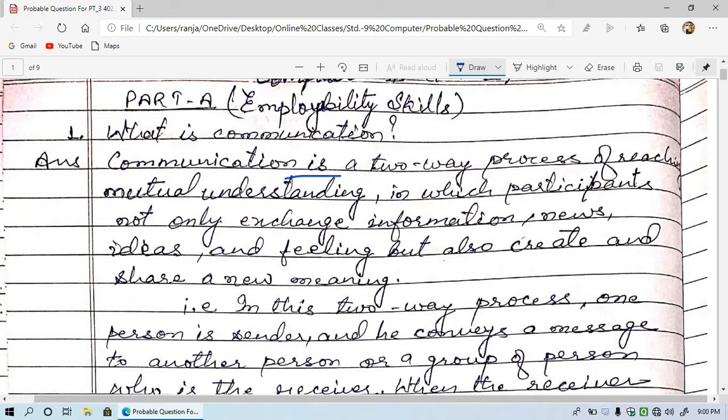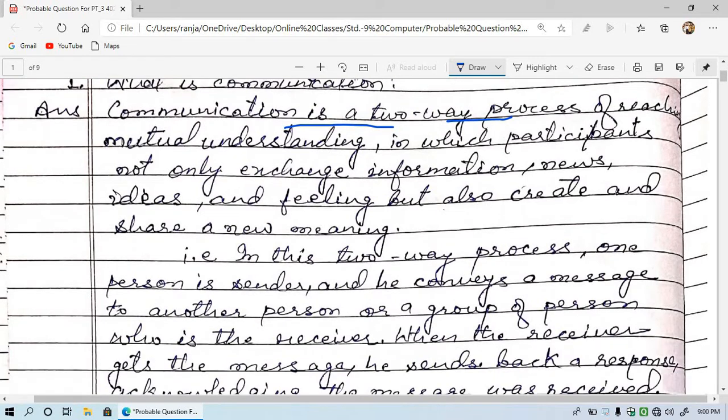Communication is a two-way process of reaching mutual understanding, where two or more people understand and behave at the same time, in which participants not only exchange information, news, ideas and feelings, but also create and share a new meaning.